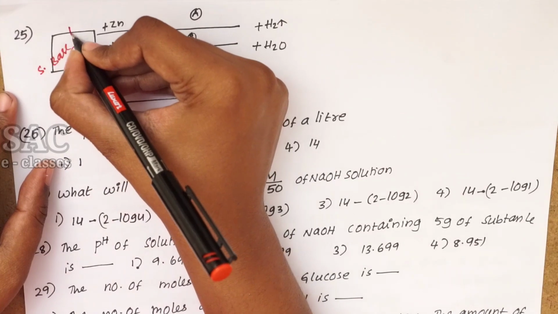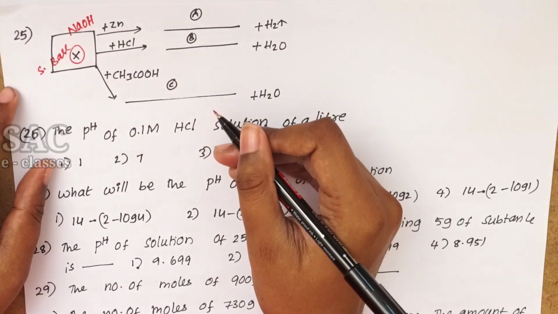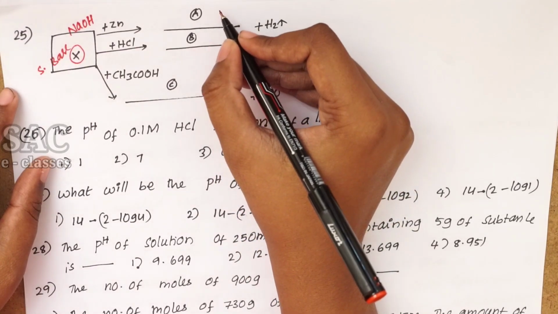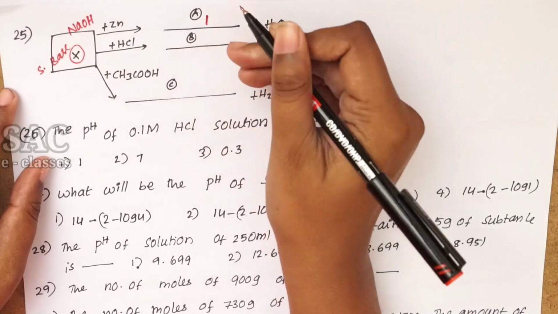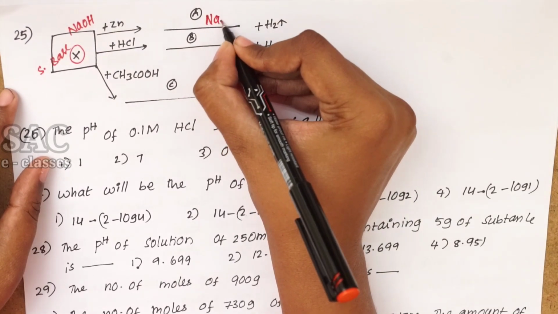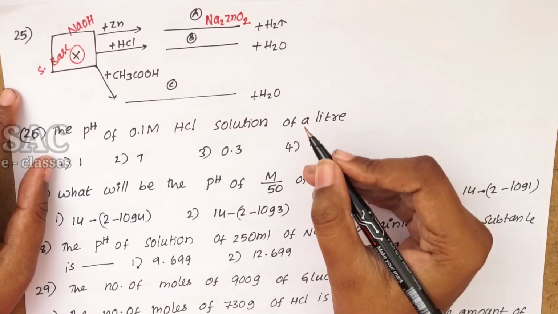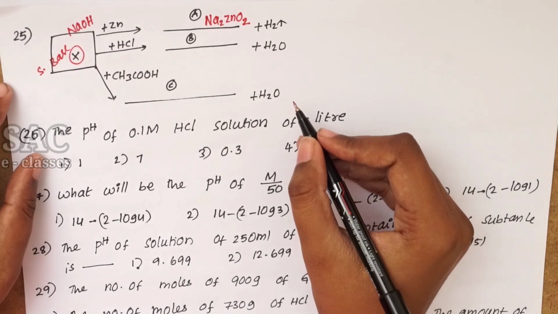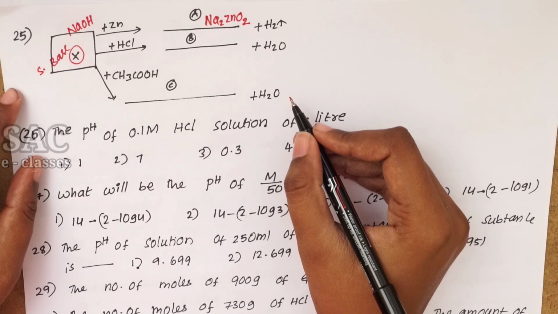So it is NaOH. When a base NaOH reacts with the metal zinc, sodium zincate, Na2ZnO2, will be formed. So compound X is NaOH, caustic soda, and compound A is sodium zincate, Na2ZnO2.